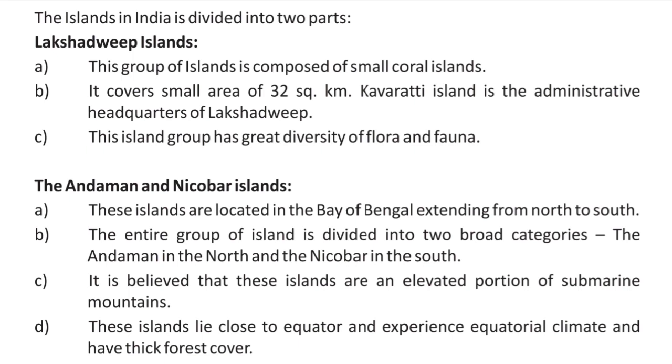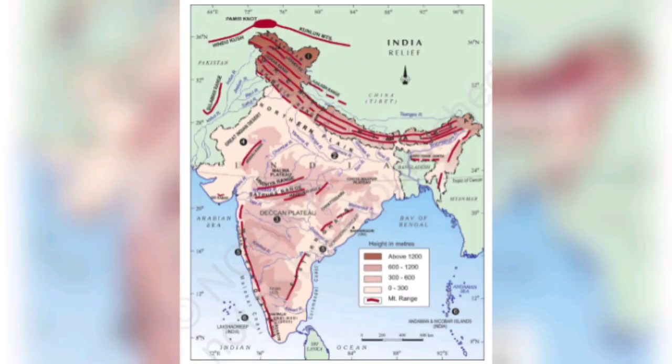These island groups are of great strategic importance for the country. There is great diversity of flora and fauna in this group of islands too. These islands lie close to the equator and experience an equatorial climate and have thick forest cover. Dear students, do you know India's only active volcano is found on Barren Island in the Andaman and Nicobar group of islands. Dear students, the detailed account of the different physiographic units highlights the unique features of each region.